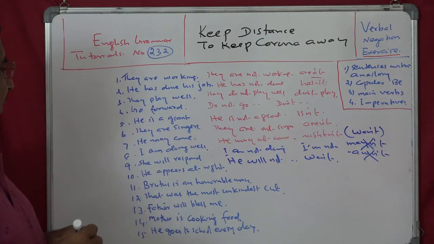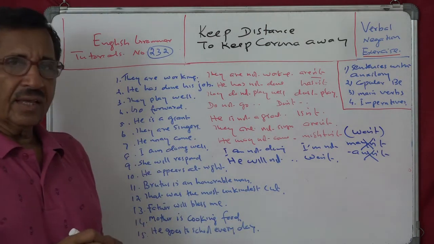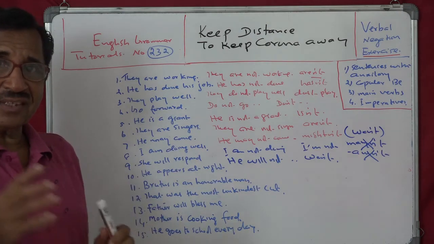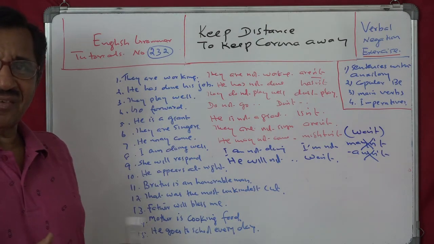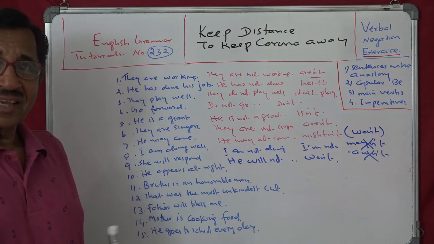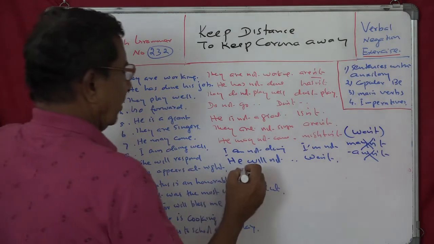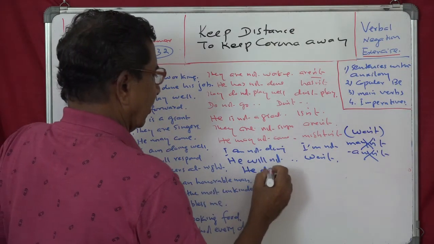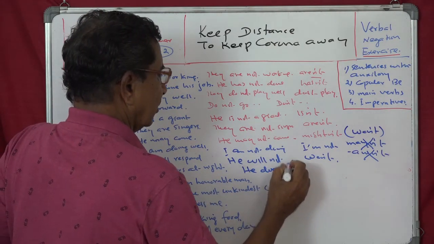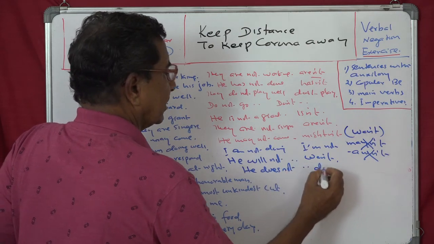Next, he appears at night. He is a ghost, so he appears at night. Therefore, what happens? You get it? That is main verb, appears. Yes. You have to use does. He does not appear, and doesn't.